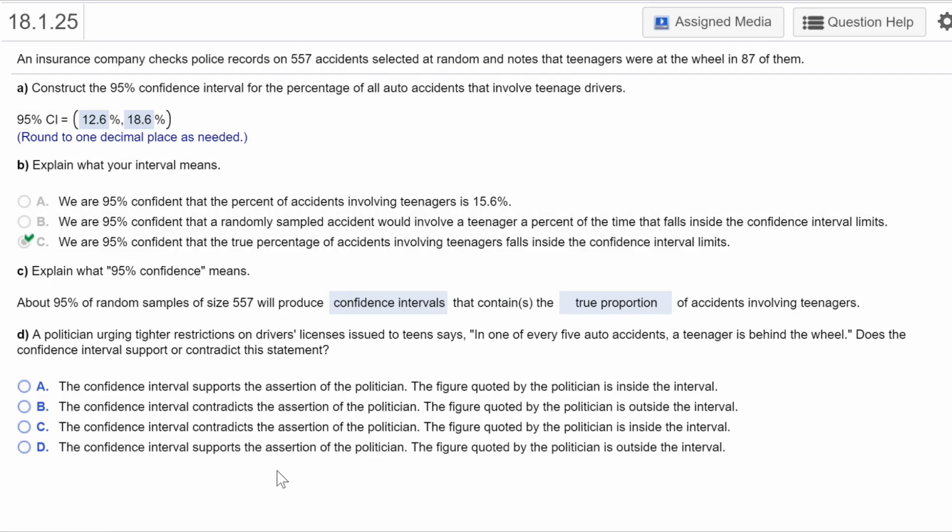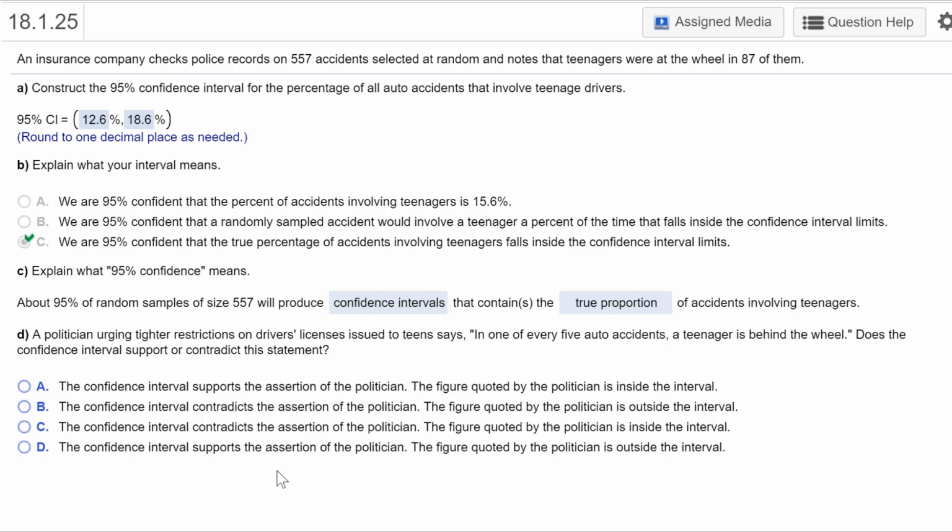So a politician urging tighter restrictions on driver's licenses issued to teens says, quote, in 1 of every 5 accidents, a teenager is behind the wheel. Does the confidence interval support or contradict the statement? So think about this for a minute. So 1 every 5, what is that as a percent? 1/5 or 0.2 or 20%.